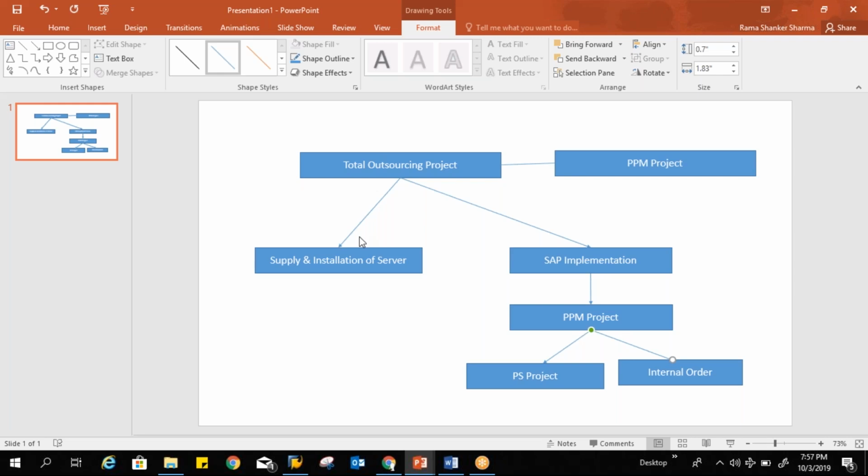Yeah, I think it will be clear if you show it in the system. Okay, and one more thing here, initiative. See, this is just out of the box. Out of the box means you will not read anywhere in any document whether you can integrate an initiative with any PS project or not. It is nowhere related. I have never seen any document, but I have seen one note. Even I have done it in one of my projects, where I was able to assign a PS project manually to an initiative to integrate it.